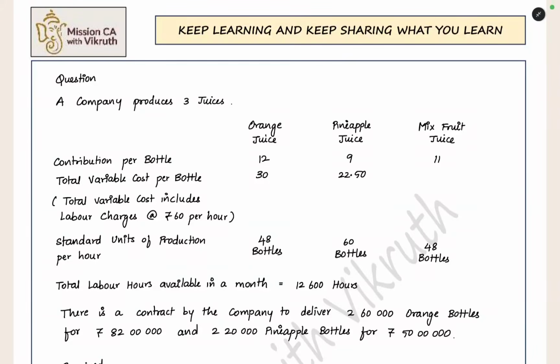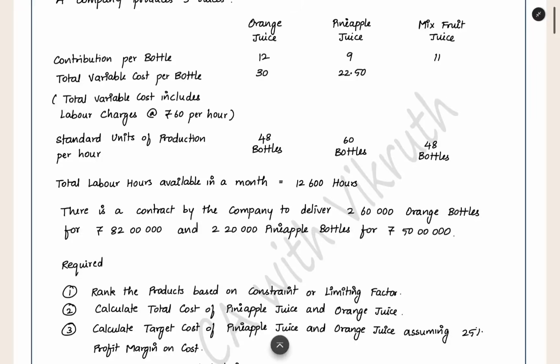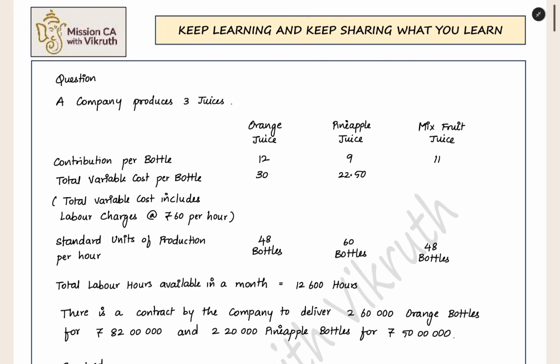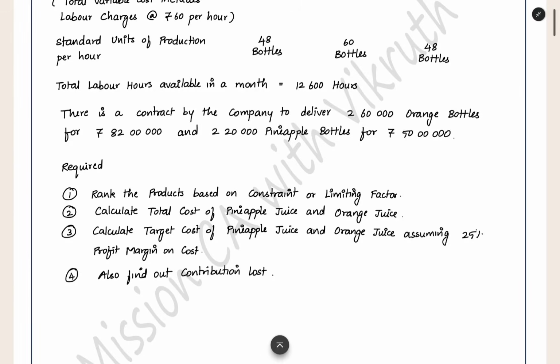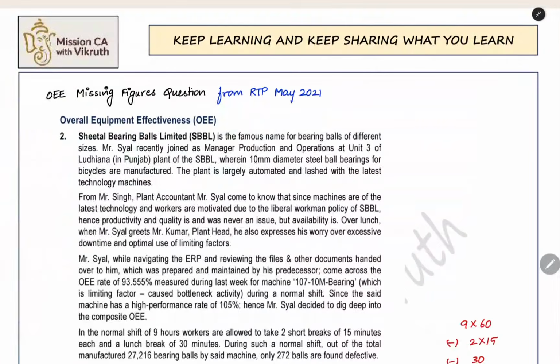And one more important thing, this question I have framed based on the information which I got from students who actually wrote the exams. They gave me the information based on their remembrance. They noted down the questions and came and gave it to me. So this question I have framed based on that only. And we cannot say confirmly that this was the data. But based on this available data, we can come to a conclusion and do the solution like this. So when you get a similar question in the exam, you can use the same logic and find out the answer. Now we can see the next question related to overall equipment effectiveness.